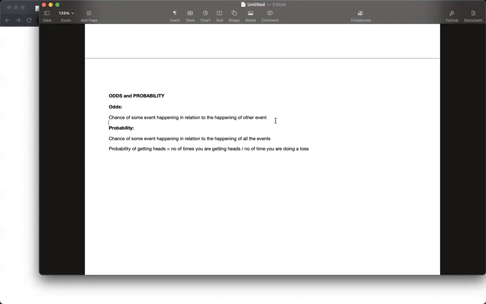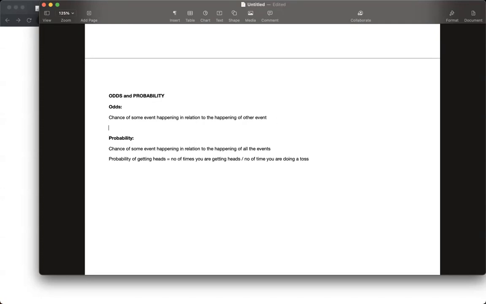And if we talk about odds, for example, the odds of having heads would be equal to the number of times you are getting heads divided by the number of times you are getting tails.